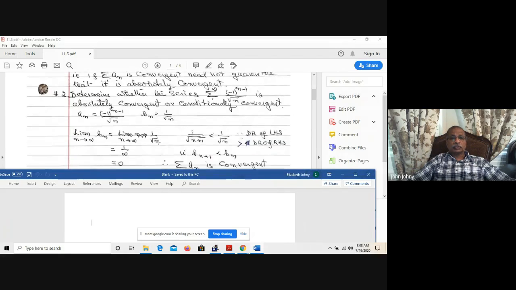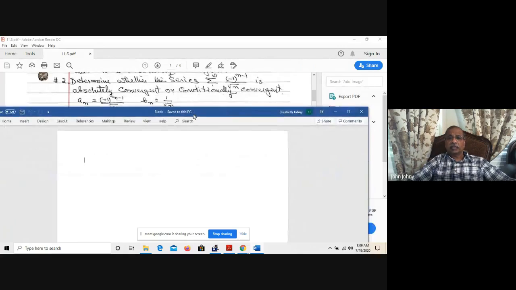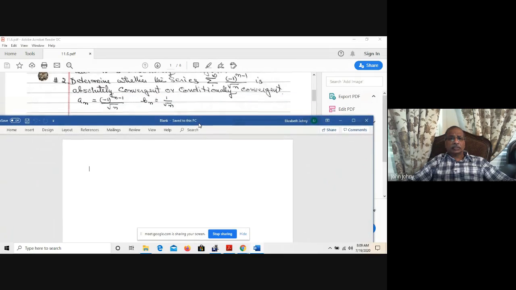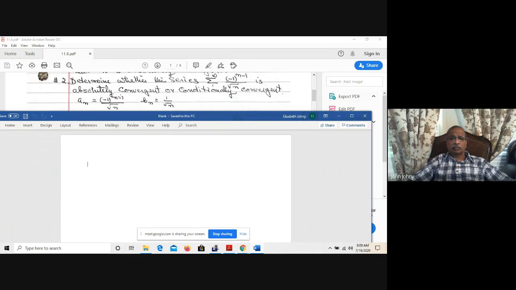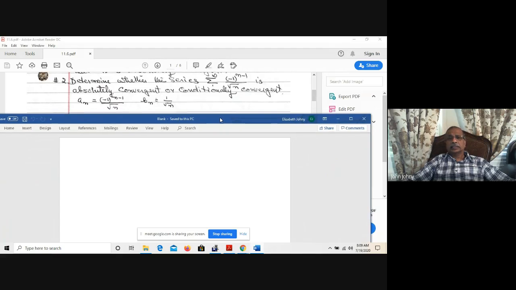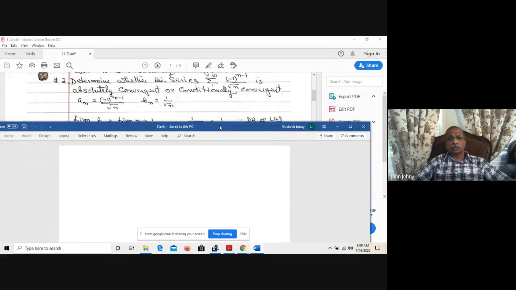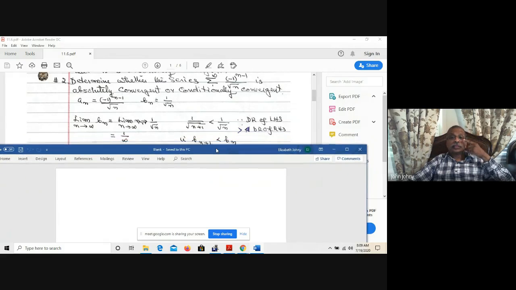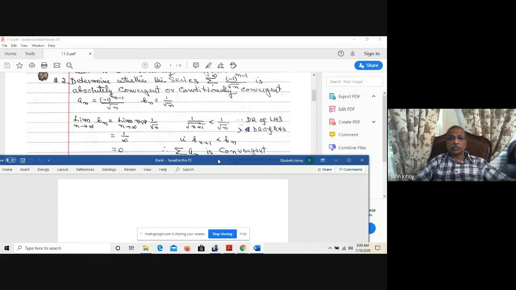Okay, this is question number 2 from the text. Determine whether the series sigma 1 to infinity of negative 1 to the power of n minus 1 divided by square root of n is absolutely convergent or conditionally convergent. an is equal to negative 1 to the power of n minus 1 whole divided by square root of n, and so bn is 1 over square root of n. We are going to apply the test for alternating series. The limit as n approaches infinity of bn is equal to the limit of 1 over square root of n, which is 1 over infinity, which is 0. So the first condition is met.